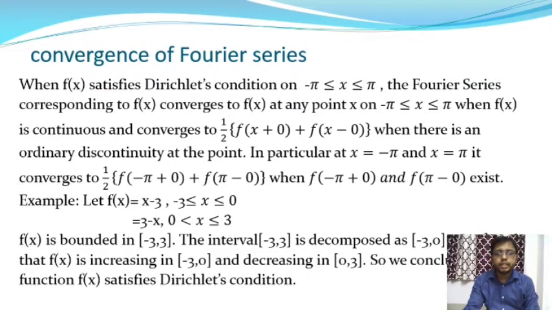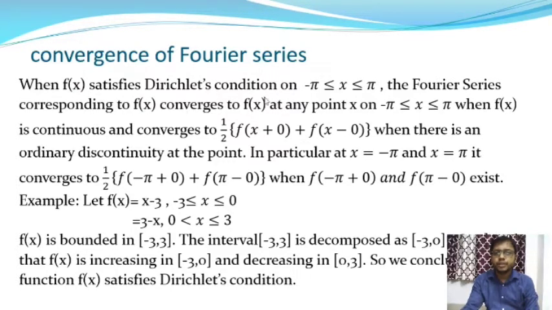The second condition is that f(x) has a finite number of points of infinite discontinuity, and when arbitrarily small neighborhoods of these points are excluded, the function f(x) becomes bounded and the remaining part decomposes into a finite number of subintervals, in each of which the function is monotonic increasing or decreasing. These two are the Dirichlet's conditions of a Fourier series.